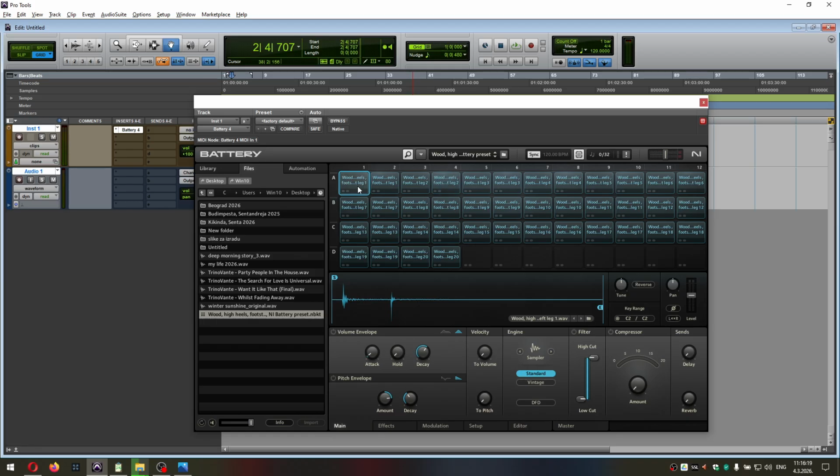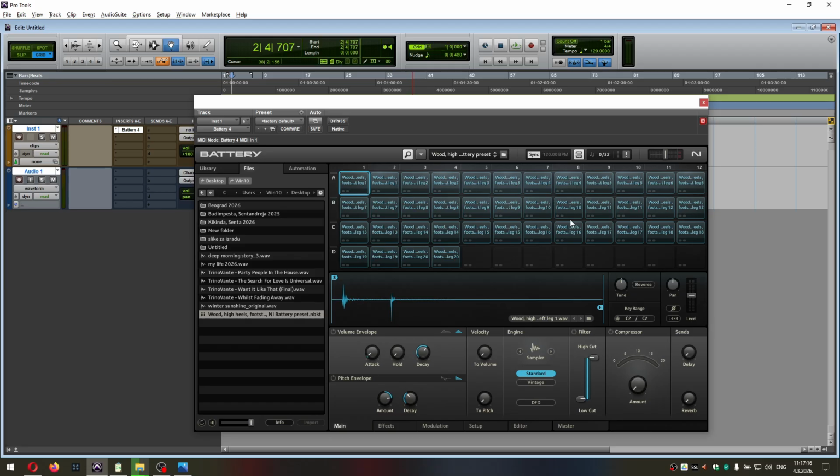So what you need to do is choose the key on your MIDI keyboard. I choose C2. It's the easiest way for me. Do not click with your mouse, because if you do it fast, the program will think it is a double click, and occasionally two samples will be played at once. I'll show you. So I guess you saw that sometimes two samples are played at once, and that is not the case if you use a MIDI keyboard and just press one key on your MIDI keyboard.